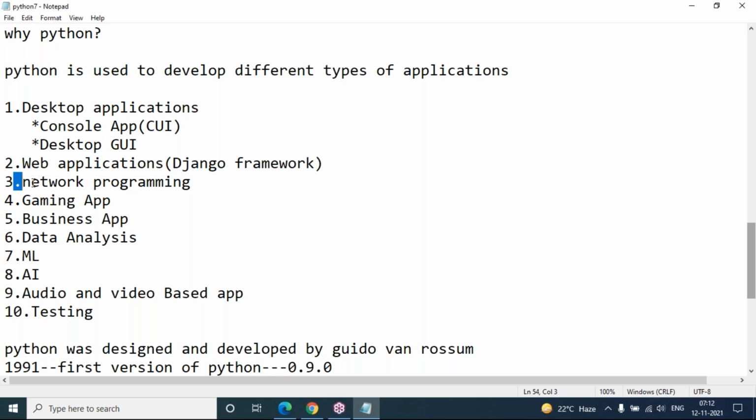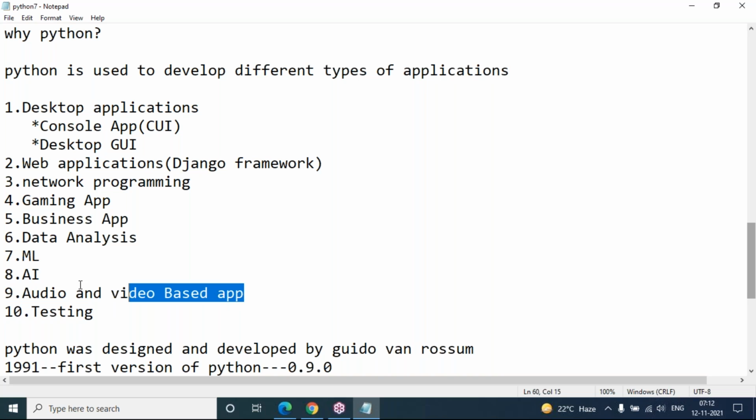Network programming also we can write using Python code, and we can develop gaming applications, business applications, data analysis applications, machine learning, artificial intelligence, and audio and video based applications.